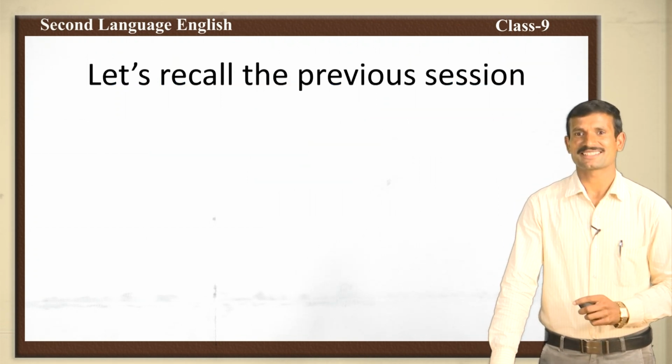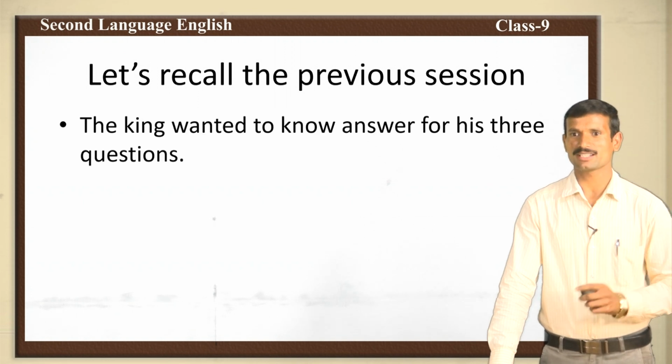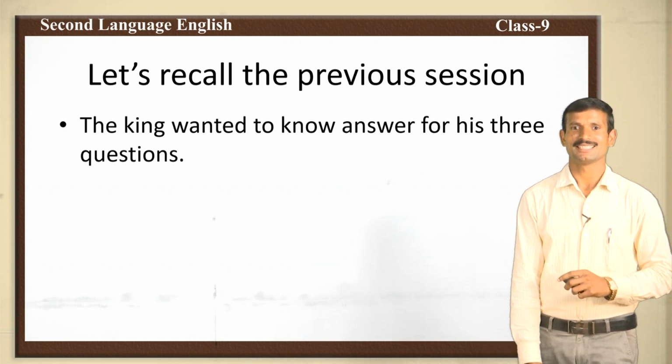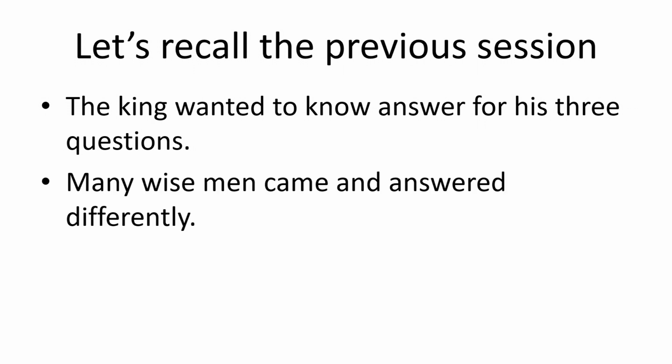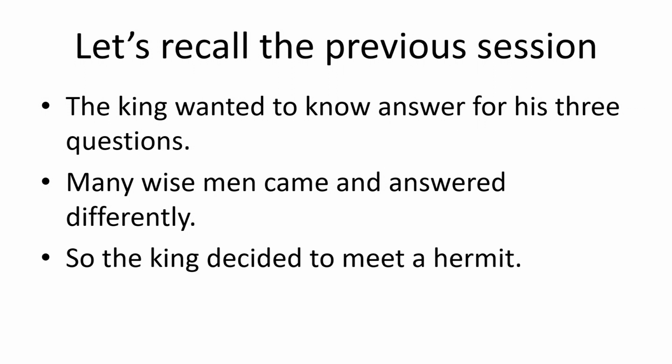Now, let us recall the previous session. What are the points we have discussed? The king wanted to know the answers for his 3 questions. What are the questions? What is the right time to begin something? Who should a king listen to? What is the most important thing for a king to do? These are the 3 questions. Then many wise men came and answered differently. So the king was not satisfied. He decided to meet a hermit.